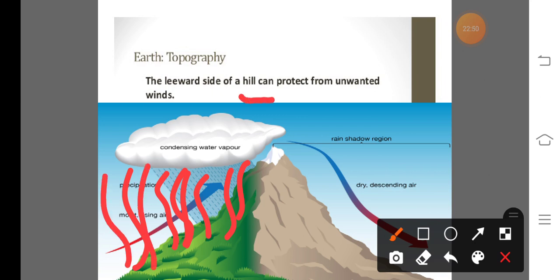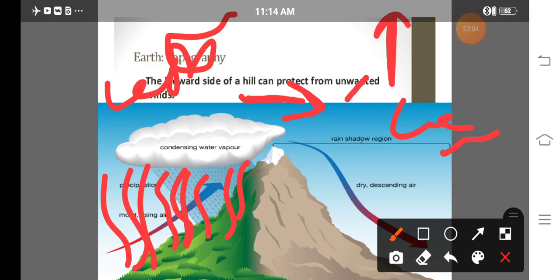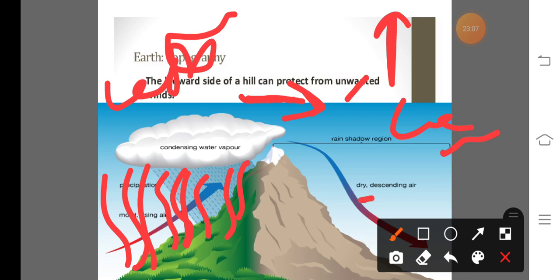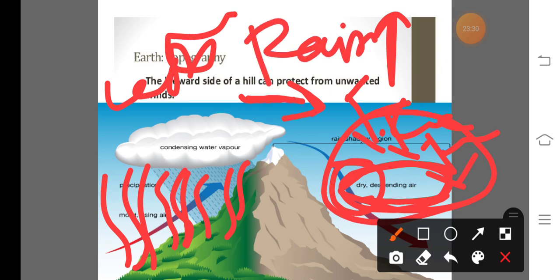and when this air goes towards the leeward side, this is the windward side and this is the leeward side, when this wind blows towards the leeward side, at that time the temperature of this air increases, so it becomes dry and descending air, that means it becomes dry and goes in a downward direction. Due to the increase in temperature, it becomes dry, and due to becoming dry, rainfall does not occur on this side, so this side is known as the rain shadow region.